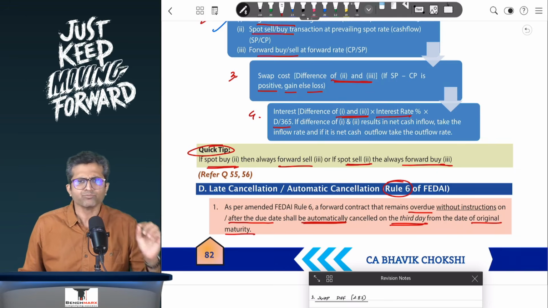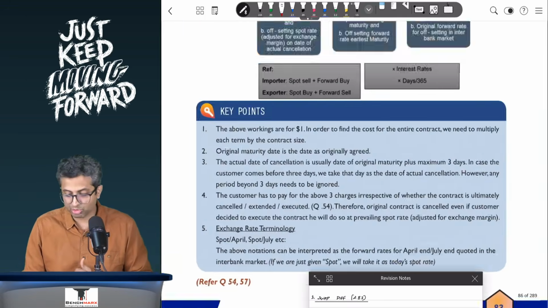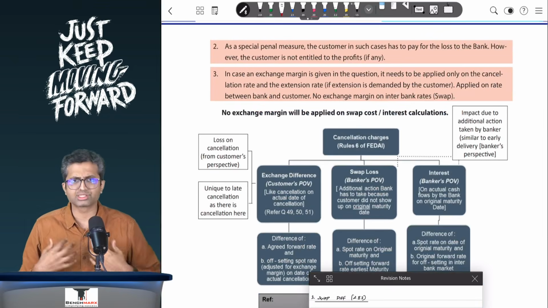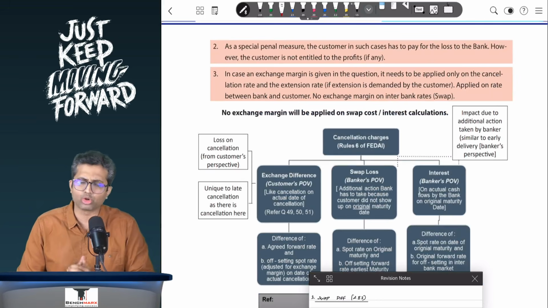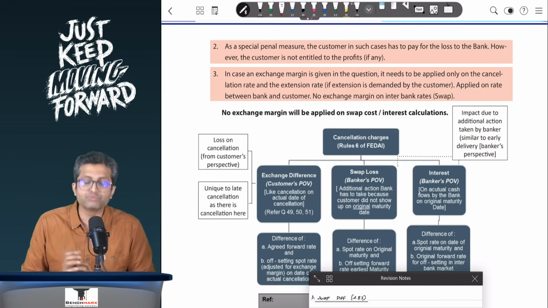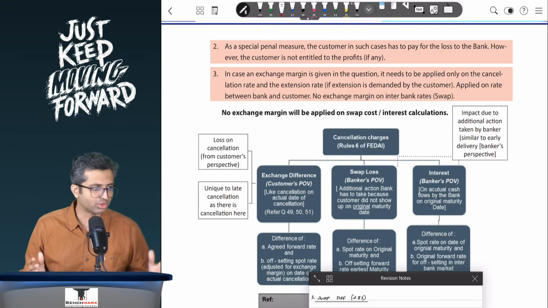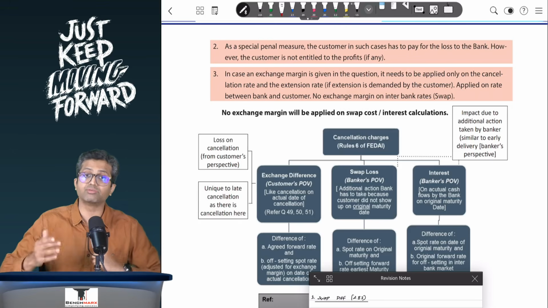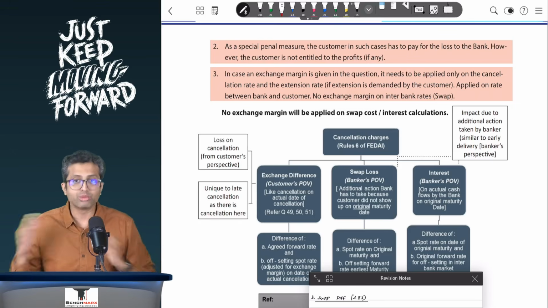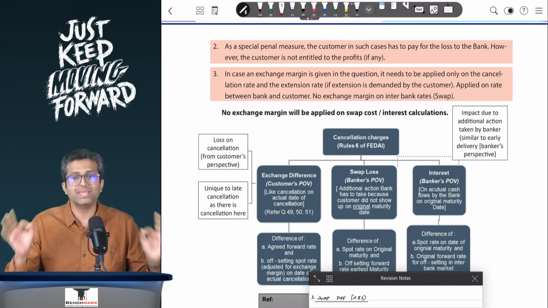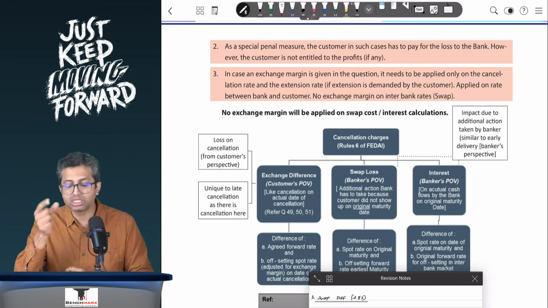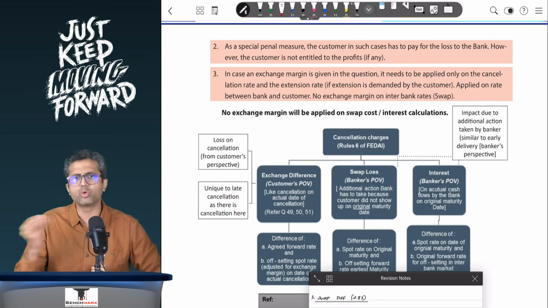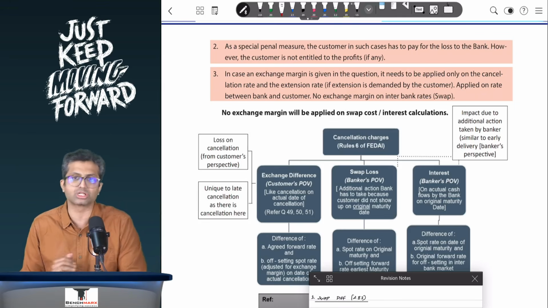Now over here there are 3 angles, and for each of them you have to carefully remember. The first angle over here is, what about the original contract? Let us say you are an importer where you had entered into a forward buy contract which was maturing, let us say for simplicity, on 10th of June, and the customer does not show up on 10th of June. What about the original contract? The original contract will be automatically cancelled even if the customer comes after 1, 2, 3 or beyond days. The original contract will be cancelled, and that difference due to cancellation is called the exchange difference, the amount payable or receivable as the case may be, because the contract has to be cancelled.